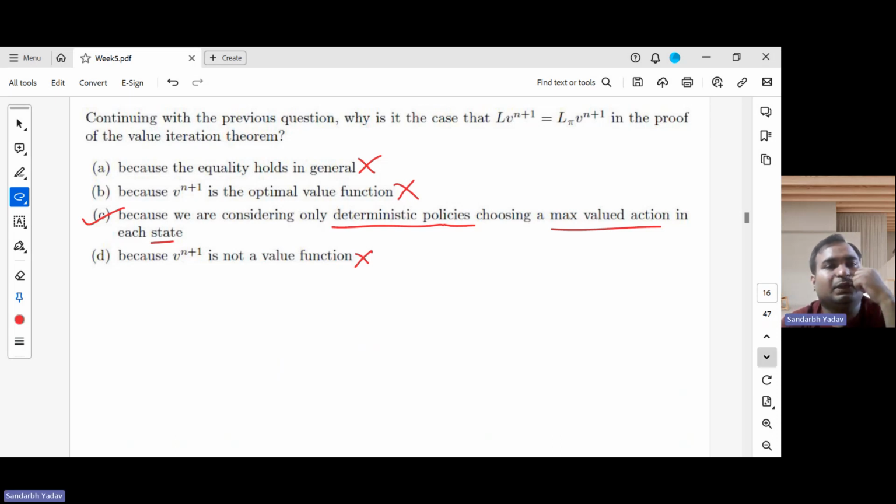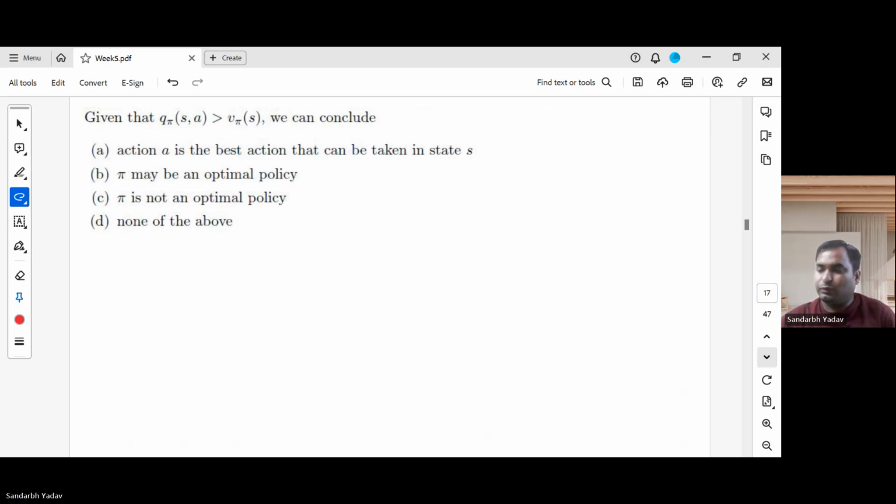So now I'll move to the next question. It is given that Q pi of S, A, the action value, is greater than V pi of S for some state and some action. What can we conclude? Action A is the best action that can be taken. No, we cannot say action A is the best action.